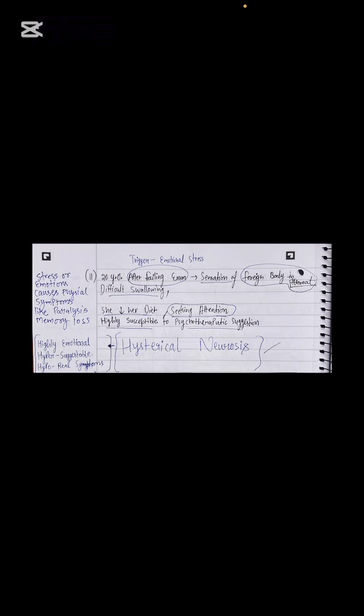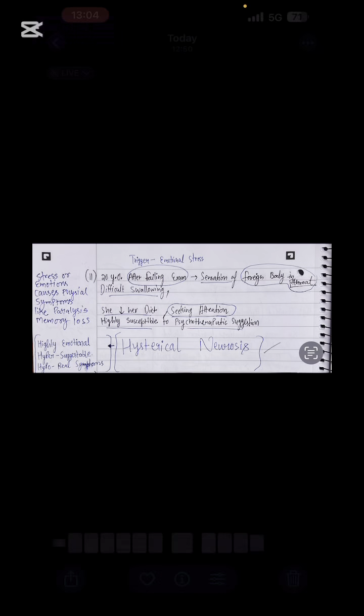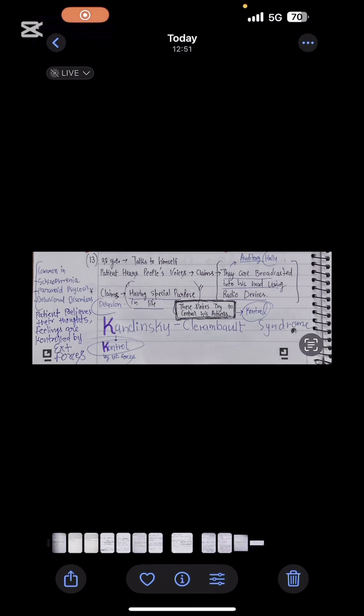What happened exactly is the patient is under severe stress after failing the exam, and he or she is just 20 years old. Such an age group feels severe stress over exam things. And now even though there is no foreign body in her throat, she is feeling like that. So sir, this is the case of hysterical neurosis. Let's see our next syndrome.